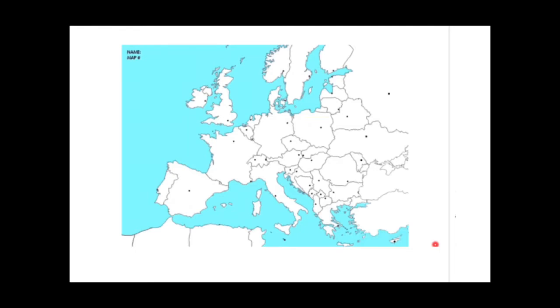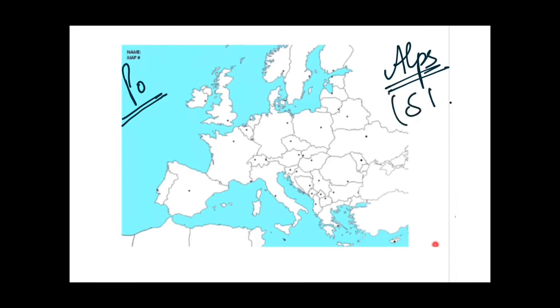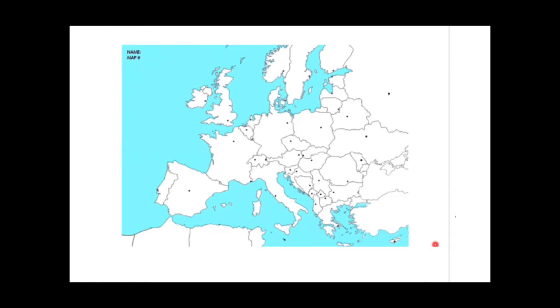So guys, this is a blank map of Europe, and we are going to learn about the Po River. First of all, you should know that the Po River originates from the Alps Mountains, and the Alps are European mountains situated in 2 countries, Switzerland and France. This is the country France, and this small country is Switzerland. So the Alps Mountains lie over here like this, some part in France and the major part in Switzerland.